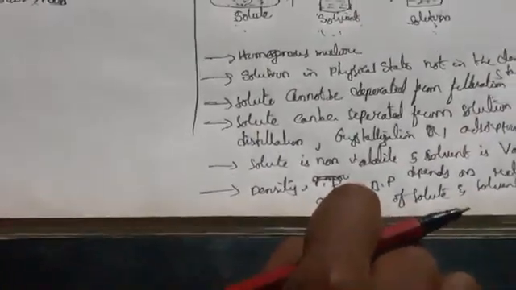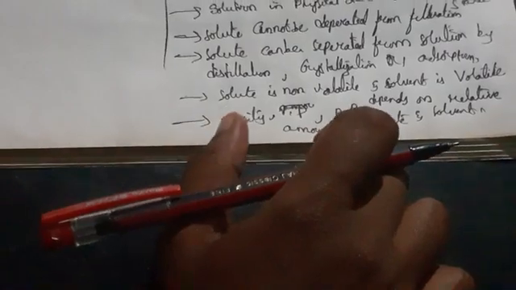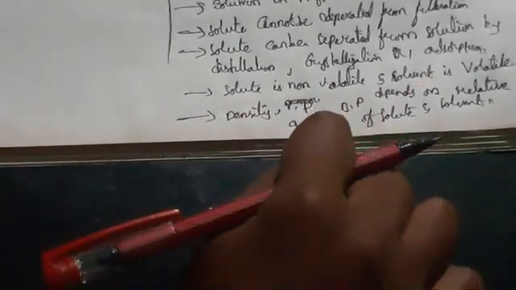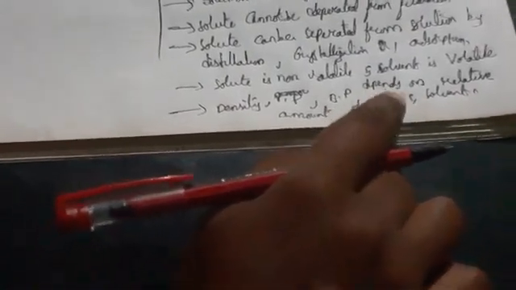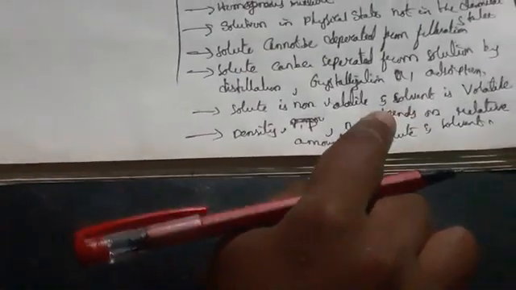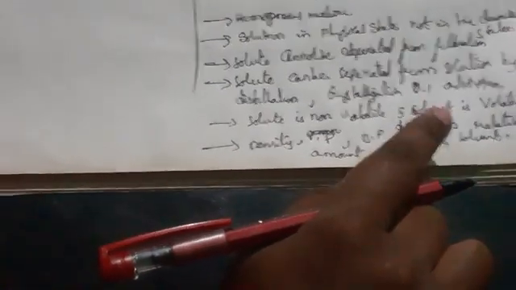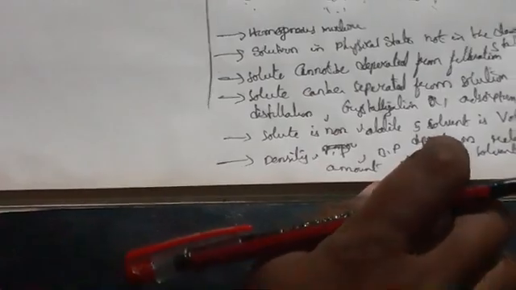Whatever the density, vapor pressure, boiling point, it mainly depends on the relative amount of solute and solvent, which we can say is Raoult's law. Basing upon this, the solution will also show some type of properties, and it will show temperature, pressure, and also compositions, means mole fractions.